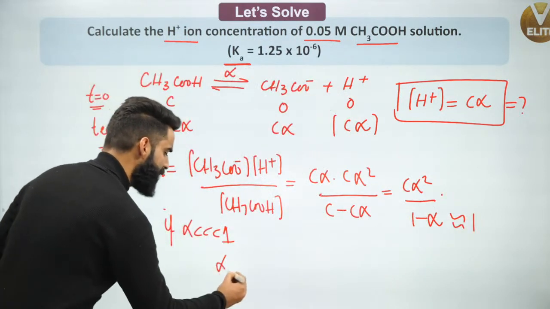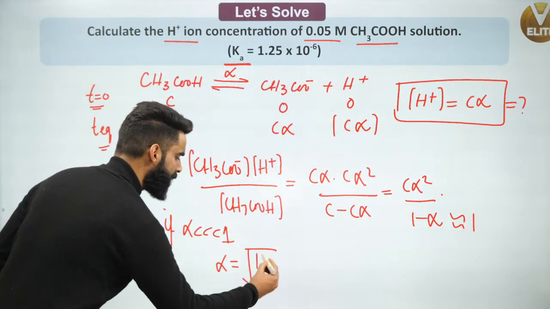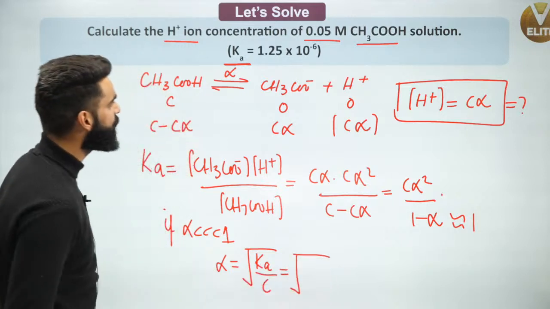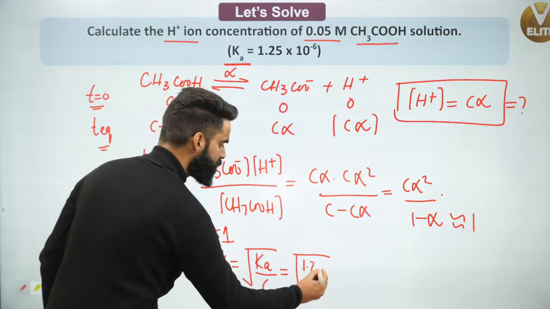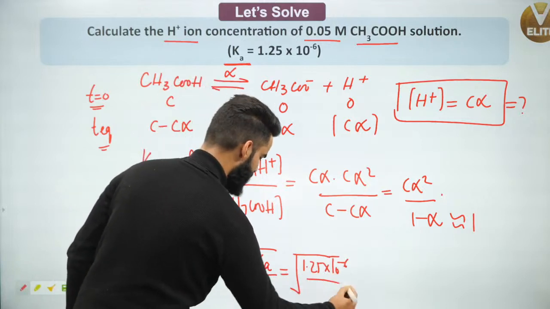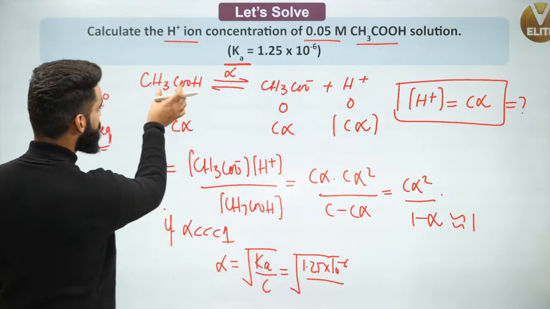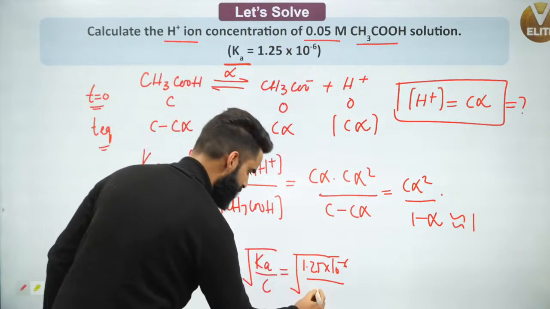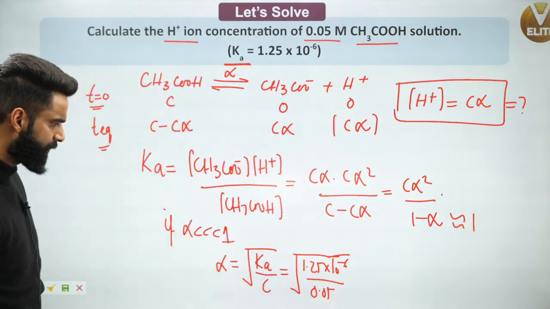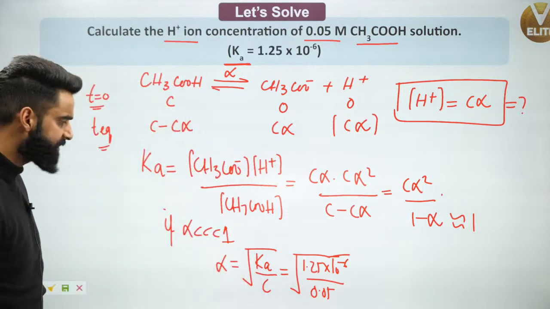So alpha will be simply equal to the square root of Ka divided by C. Ka is given as 1.25 into 10 to the power minus 6, divided by C, where C is the concentration of electrolyte, which is 0.05. Very simple.